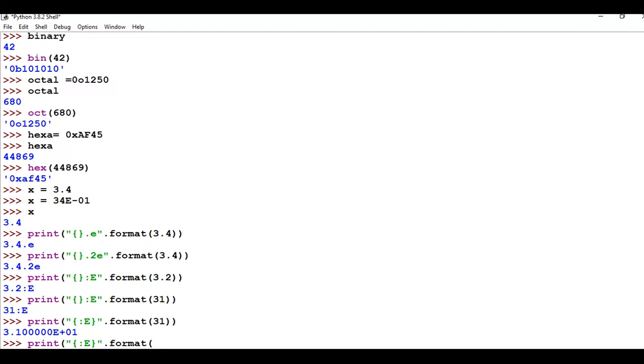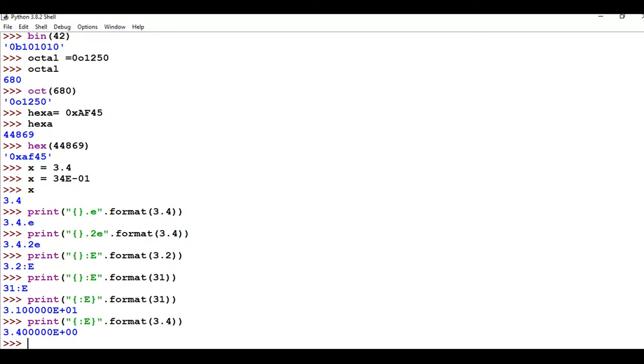Suppose I am passing 3.544, and you will get, look at the value, 3.4 expressed in this scientific notation form.